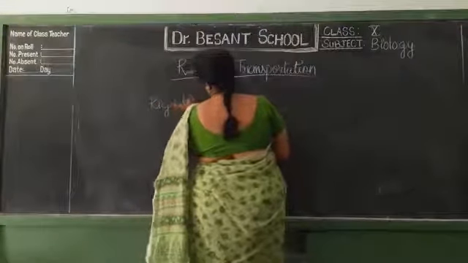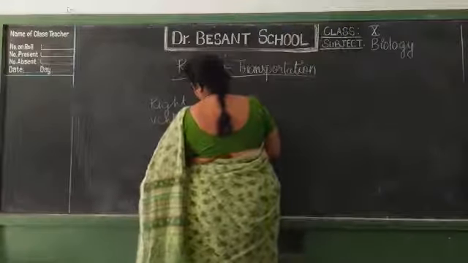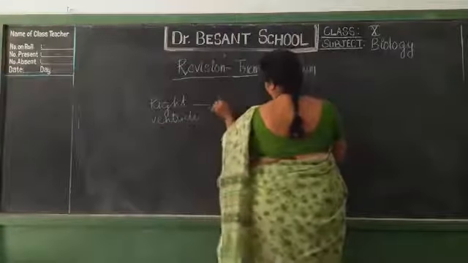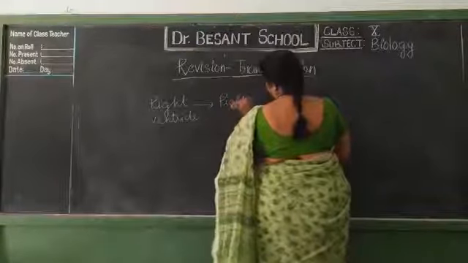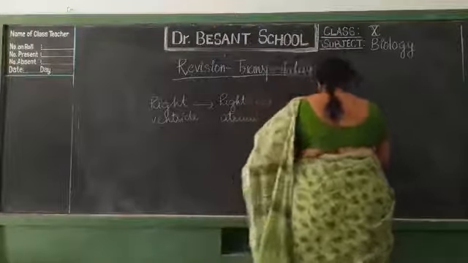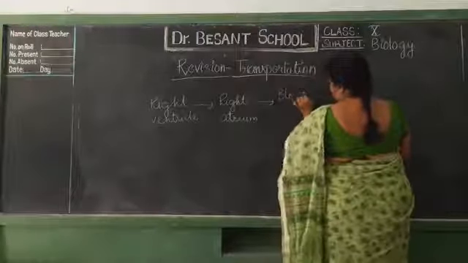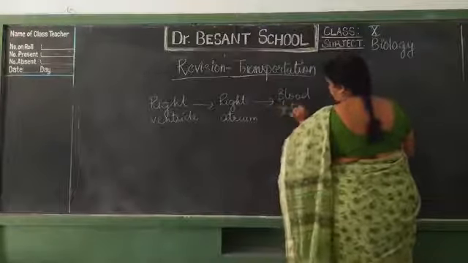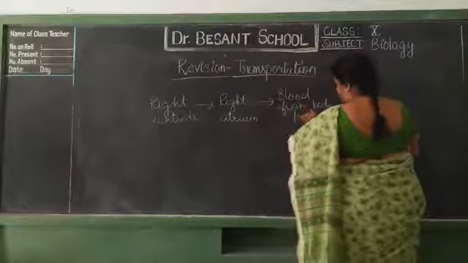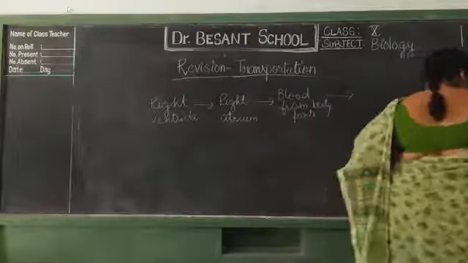Right ventricle, right atrium, blood from body parts, lungs.